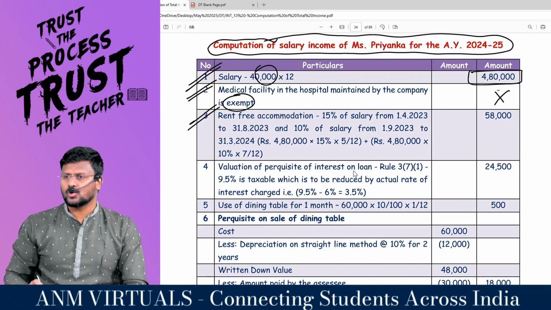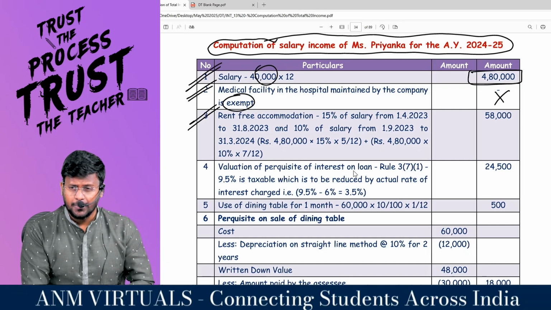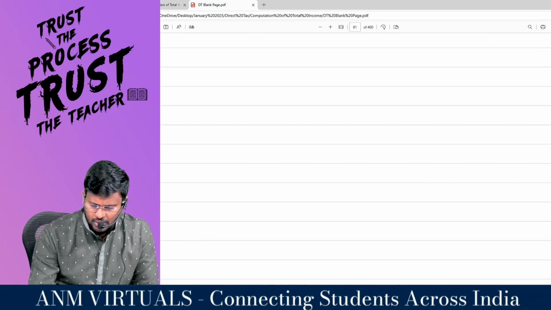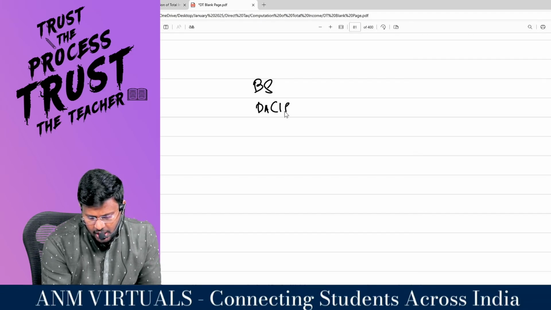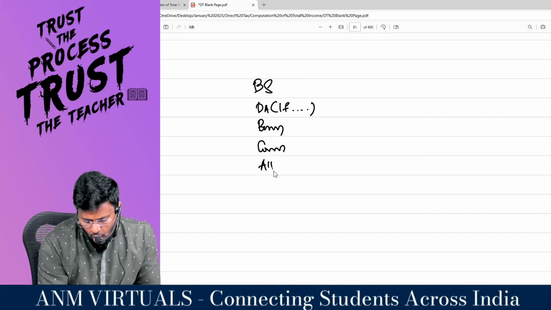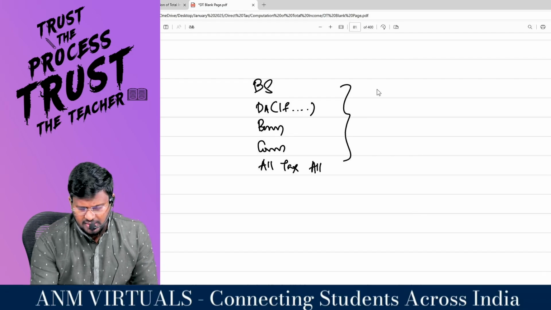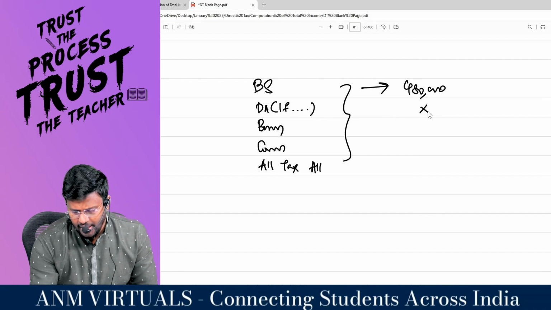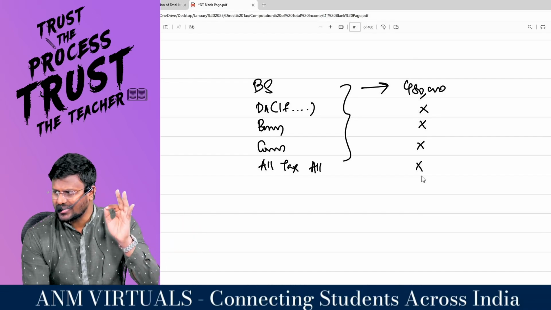In our financial year 23-24, they have changed the RFA rules for the first 5 months and the remaining 7 months. For the first 5 months, sir, the top is 15% of salary. For that, there is a definition for salary, my dear lovable students. The salary will be like this. This is a definition. Salary means basic salary plus DA if provided in terms of employment plus bonus plus commission plus all taxable allowances. My dear lovable students, sir, the basic salary given in the question is 4,80,000. There is no DA details. Bonus is not there. Commission is not there. There is no such allowances are there. Only perquisites are there in the question.